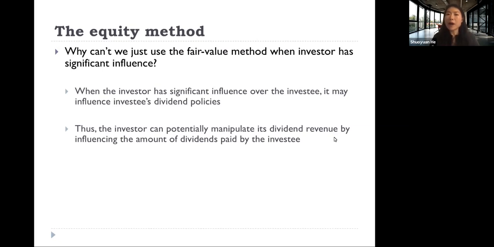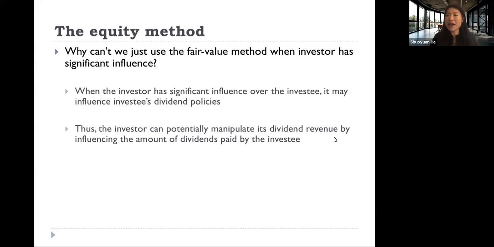If you think about it, when investor has significant influence over investee, what exactly does it mean? It means that investor may be able to influence investee's dividend policy, right? So under the fair value method, what do we do when investee declares dividend?